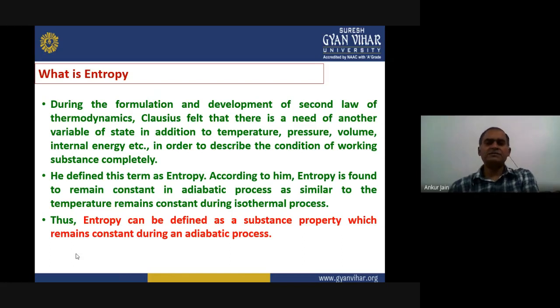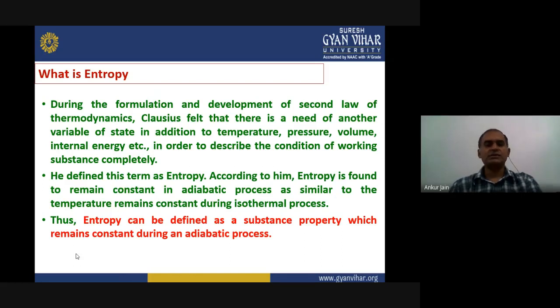We already have some variables of state, right? Temperature, pressure, and volume, or internal energy. But he felt that there should be some additional variable of state to describe the condition of the working substance completely, right? And then he defined a new term that was termed entropy.